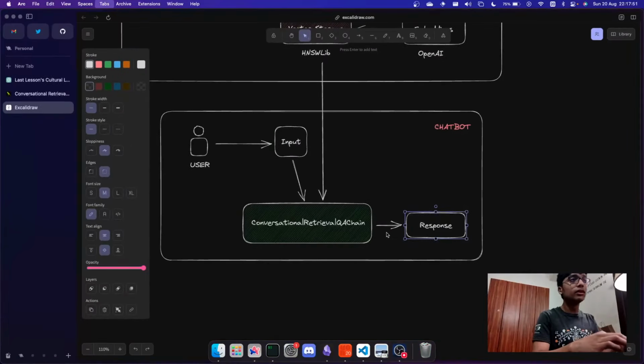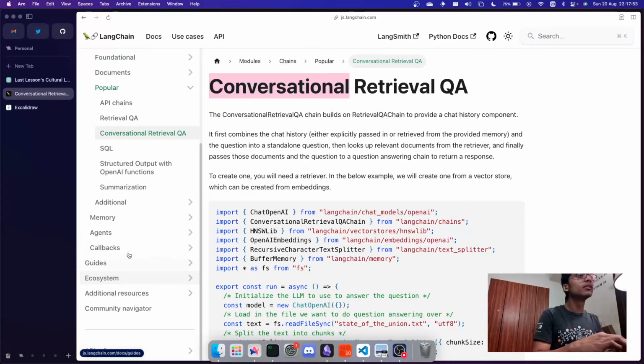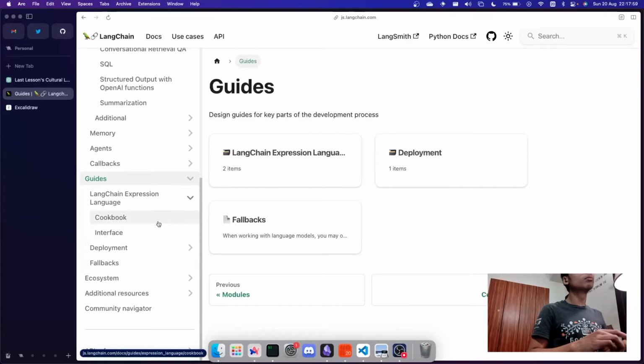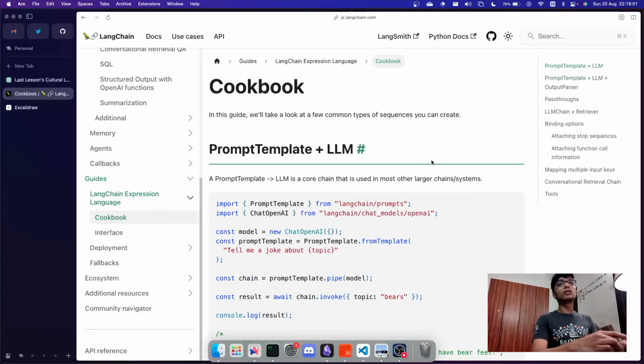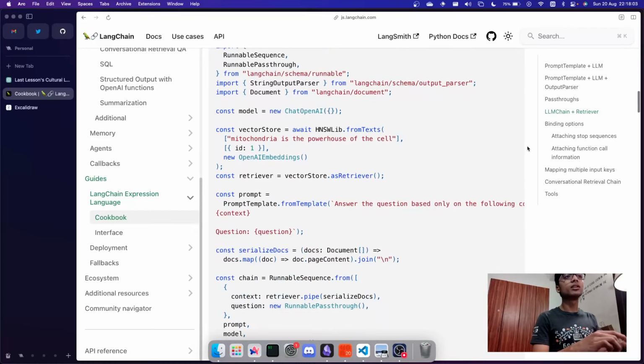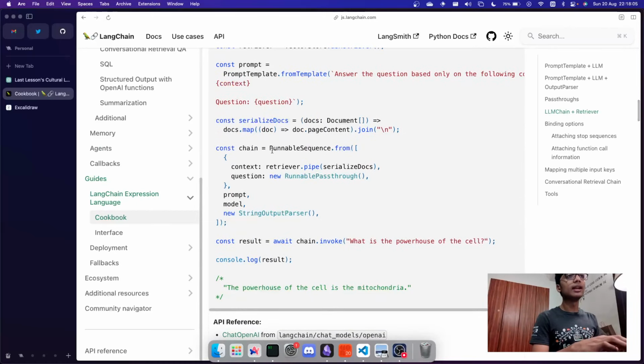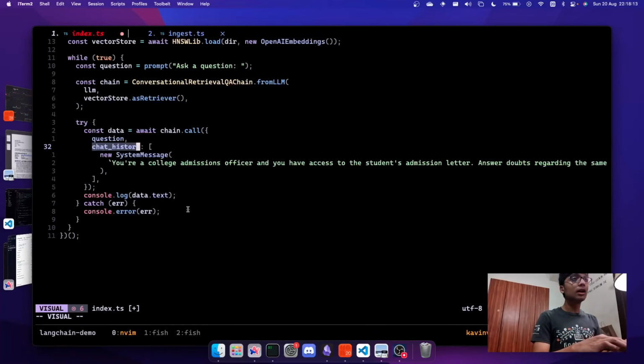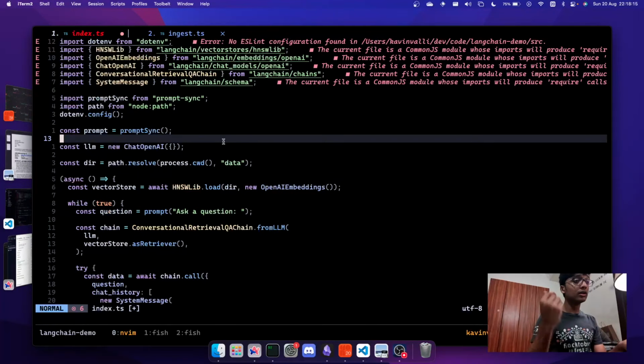You can go over the documentation. It has this over here, I think, guides, cookbook, I think. Yeah, you can go over that. LLM chain plus retriever. It talks about this. It is using a runnable sequence, but you can find out the right conversational retrieval chain and then use that over here. I'll go over the code here in a nutshell.